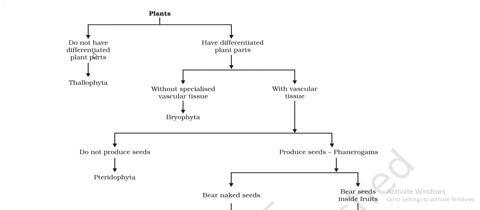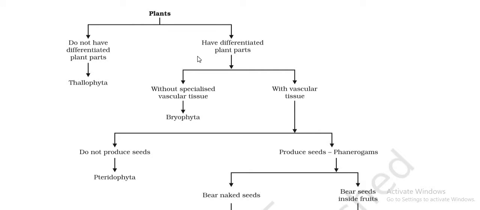Now children, division Thallophyta, they do not have differentiated body parts. The plant body will not be differentiated, you will not be able to clearly see root, stem and leaves, right? So this is about division Thallophyta.